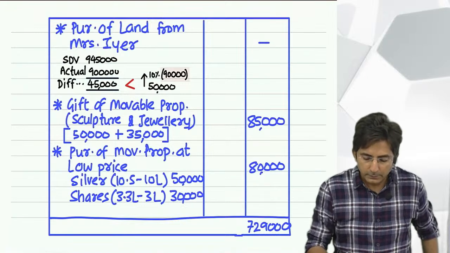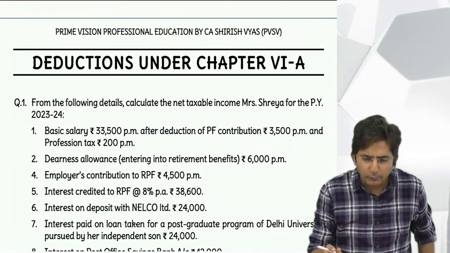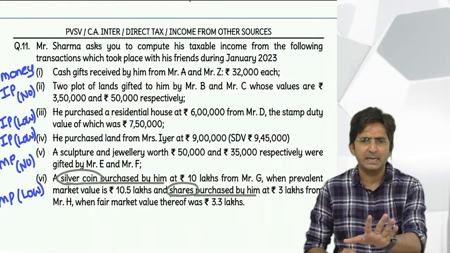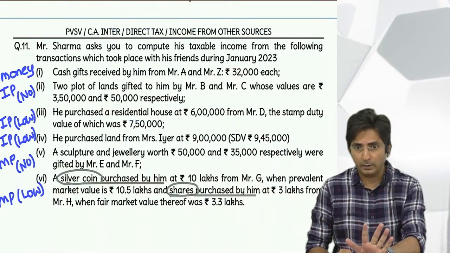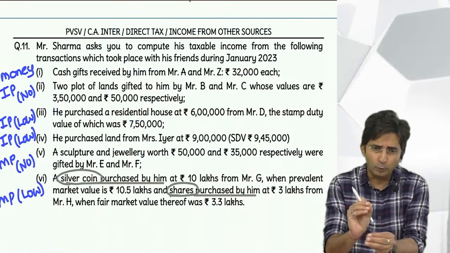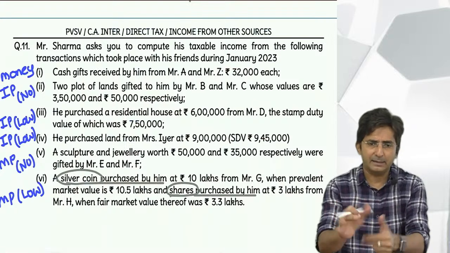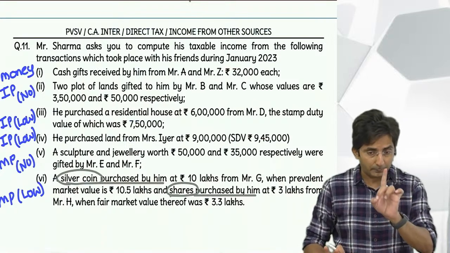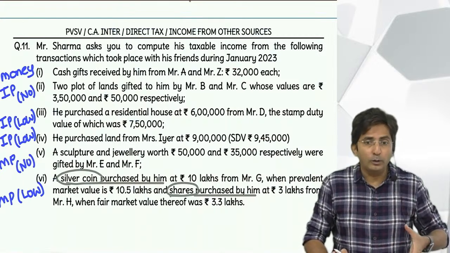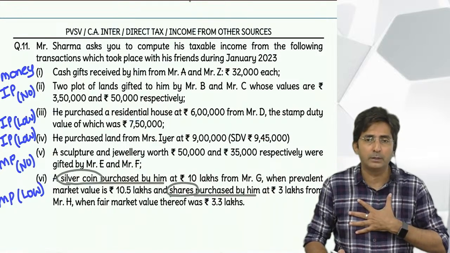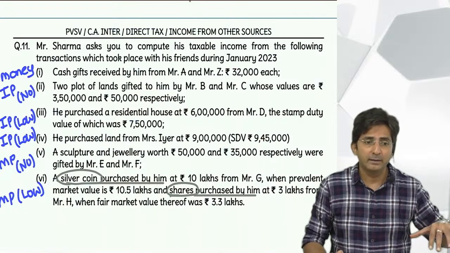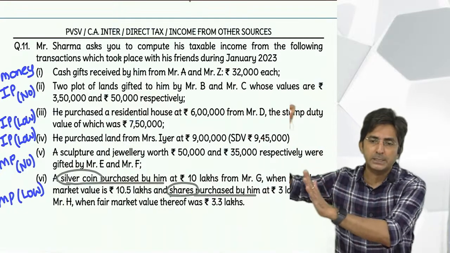So done this thing. Now we have got so many questions where I can give you good homework. In this chapter few things are left. I will not say it's completely over. Relating to gift only, few points are left. Other than that the topic is over. But if you see the study material, in this topic you will find other things also, like deemed dividend and some concept of TDS. But this will be done at an appropriate stage.